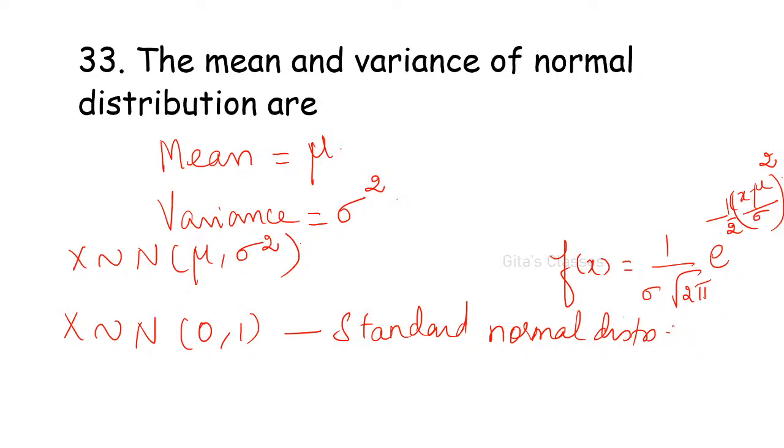Uma, it is not a plus b by 2, it is mu and sigma squared. Dinesh, you are right. If the mean is 0 and sigma squared is 1, then it is called standard normal distribution, otherwise it is normal distribution.